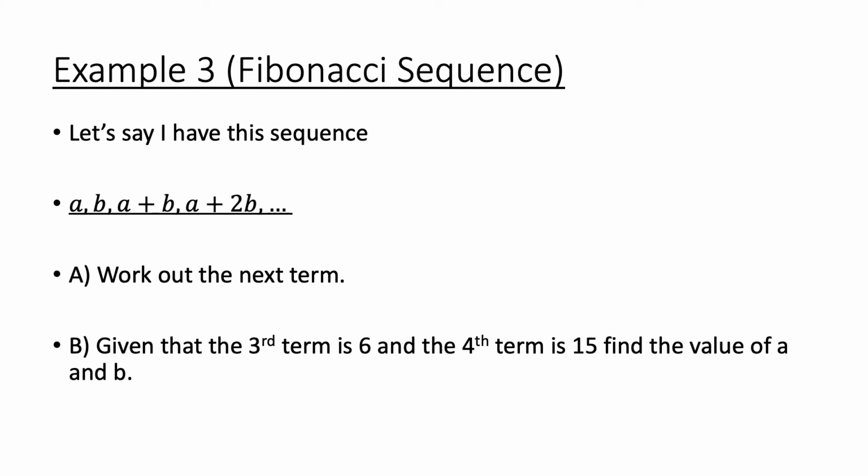We've got the first term, A, and then another number which I've called B. Then A plus B follows. To work out the next term it's B plus A, or A plus B, and then the next term would be B plus A plus B, which is A plus 2B. So it follows this pattern.